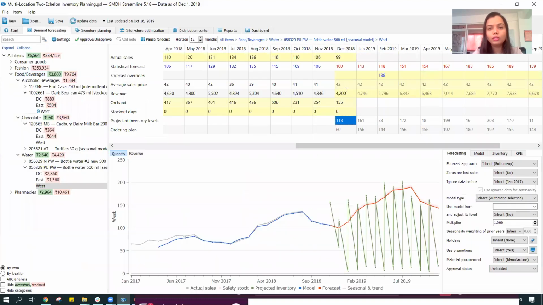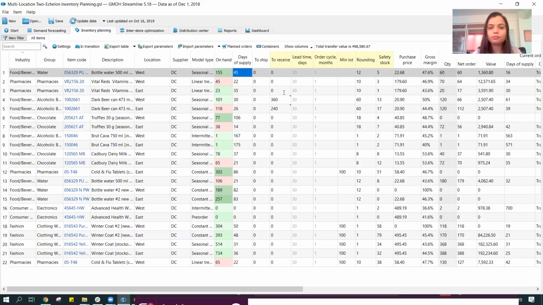If you go over here, I have a forecast of 113 in the month of Jan and 138 in the month of February. So based on the forward forecast, it's trying to determine for how many days my current stock is going to last.